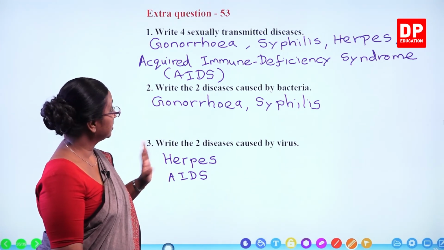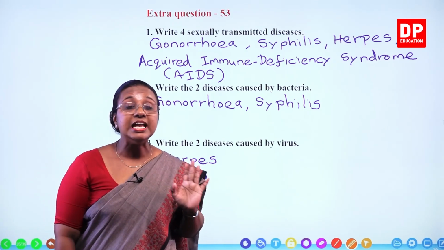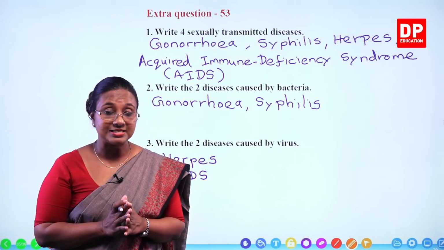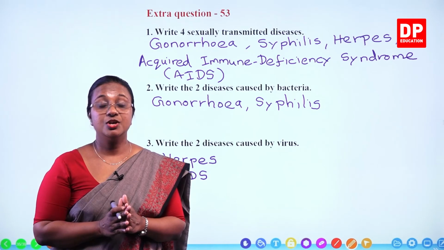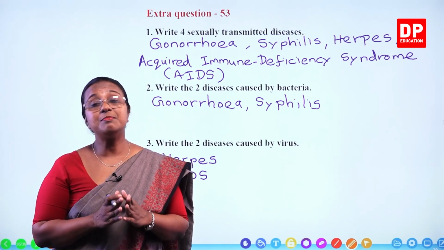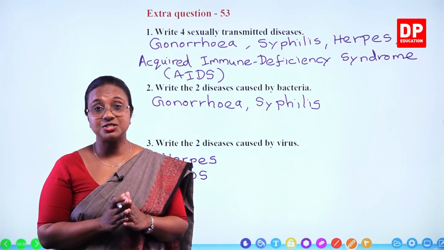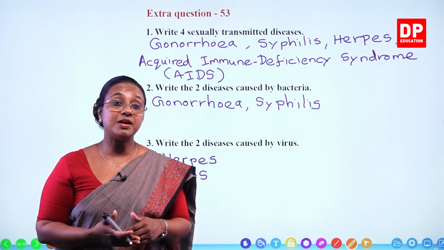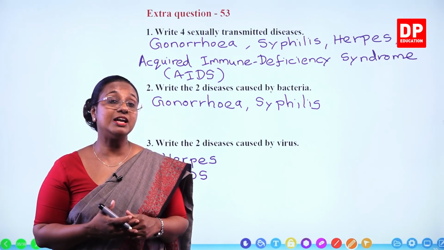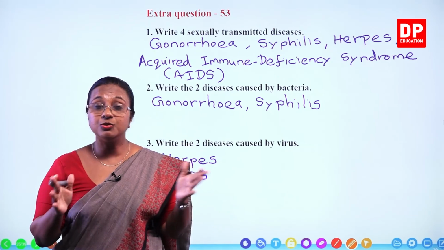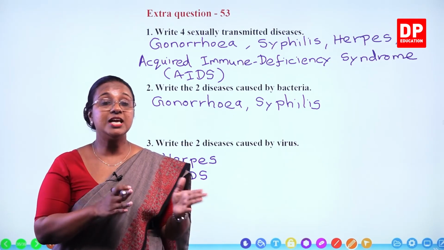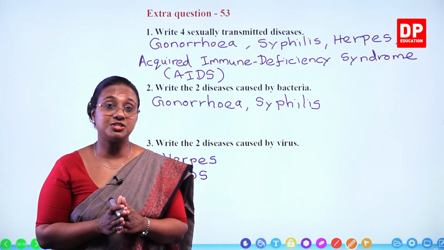So, with that, students, I have come to the end of discussion on this lesson and extra questions. So, we started off the lesson by discussing what reproduction is, the importance of reproduction, that is the continuity of life, and then under that the two main types of reproduction, asexual and sexual reproduction.